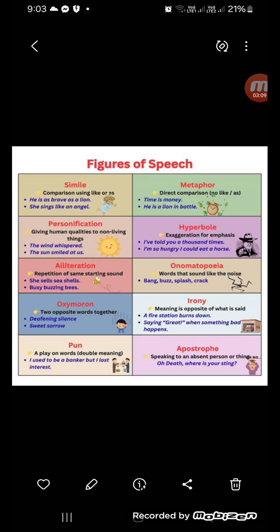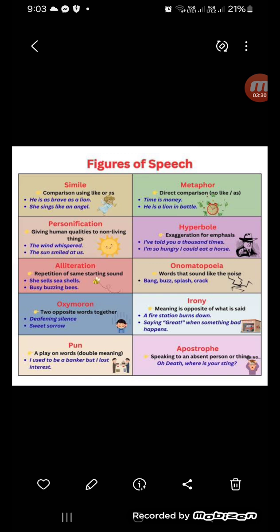The next one is hyperbole. Repeat after me, hyperbole, which is exaggeration for emphasis. I exaggerate to emphasize something. For example, I've told you 1,000 times. طبعا هو مش هيقول حاجة 1000 مرة يعني, but this is called an exaggeration.